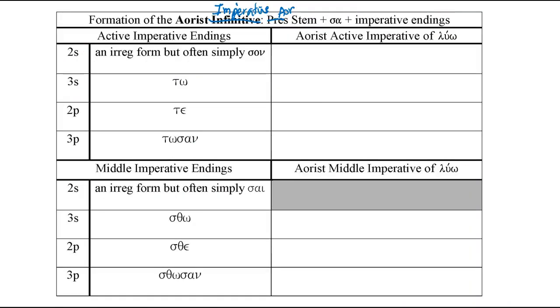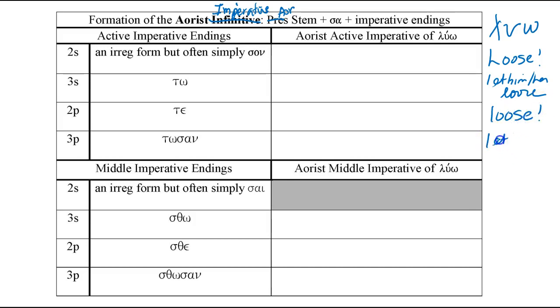Now let's go over the aorist imperative forms. And we'll be translating this using lu as our paradigmatic verb as "loose," "let him, her loose," "loose," but it'll be a plural form, and "let them loose."